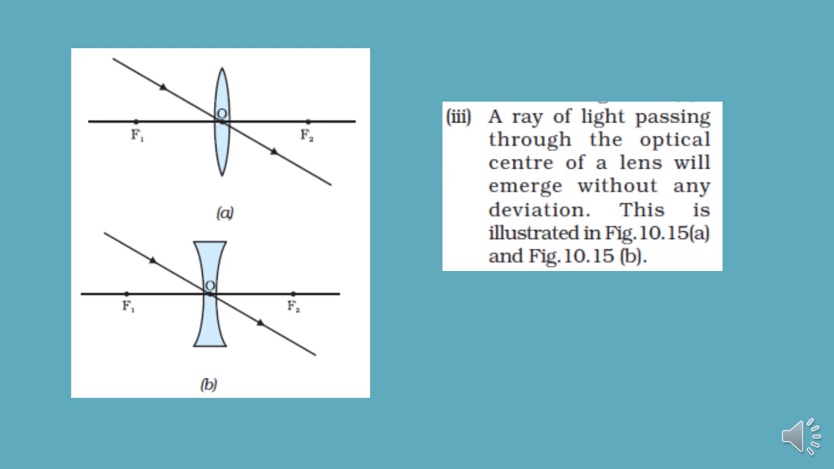This is the example with a convex lens. The same thing happens using a concave lens. So this is our incident ray passing through the optical center, so it goes on straight without any deviation or refraction.